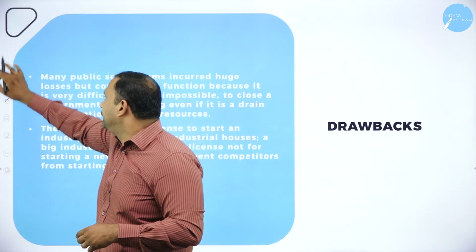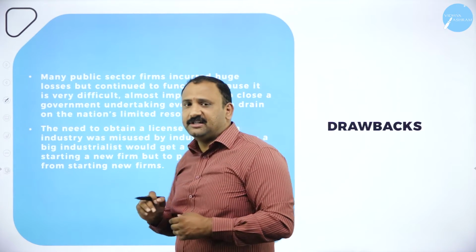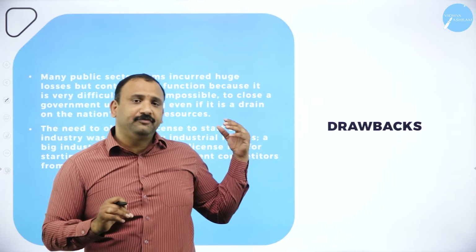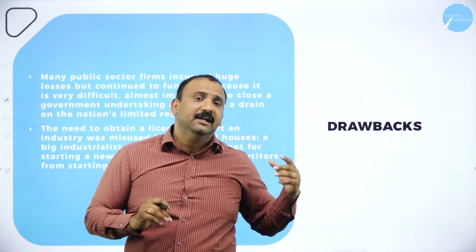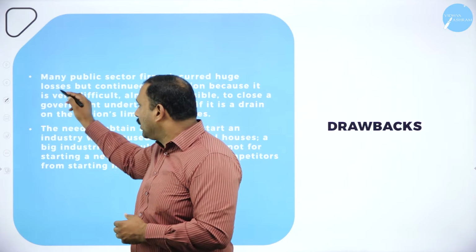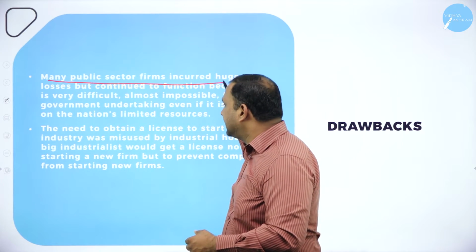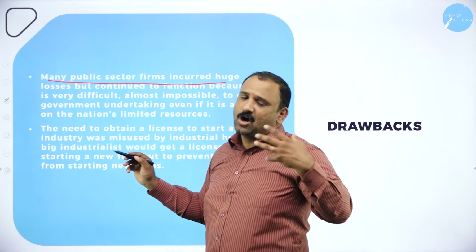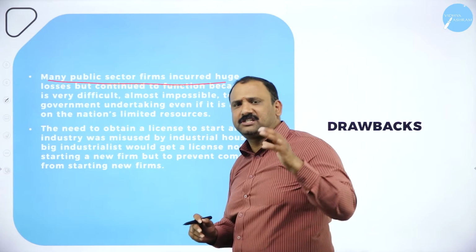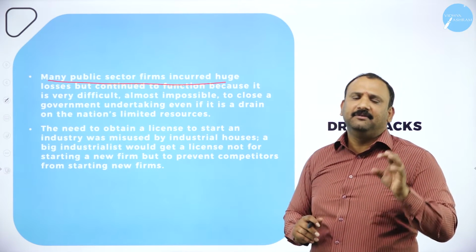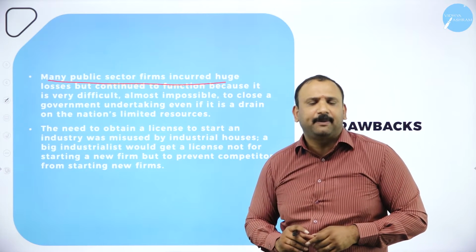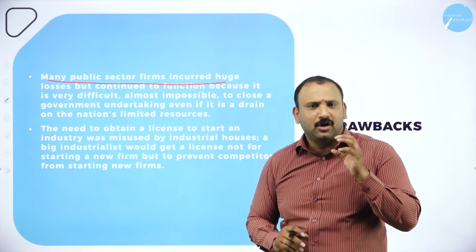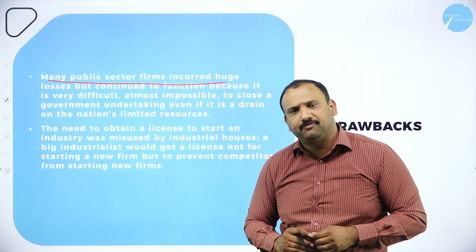Now, moving forward, we start understanding many of the drawbacks that happened in the industrial sector. What were the drawbacks? Many of the public sectors incurred huge losses. The government was not able to continue, but still the government kept on investing in the public sector in spite of the fact that there was not much performance, not much production.